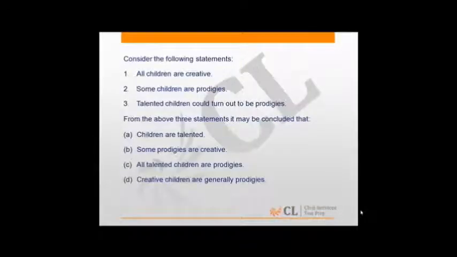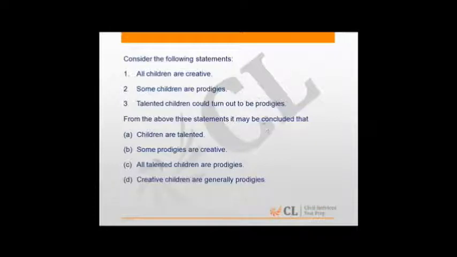In this question we have got three statements. All children are creative, some children are prodigies, talented children could turn out to be prodigies. Now since all children are creative and some children are prodigies, all those who happen to be prodigies are children and hence they must be creative. It's important to know that when you say some children are prodigies, it means they can be one, two, three, or all. It only excludes the case that there is no child who is prodigy.